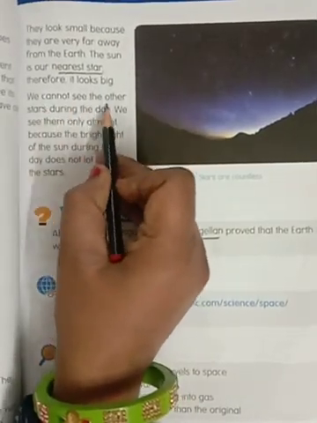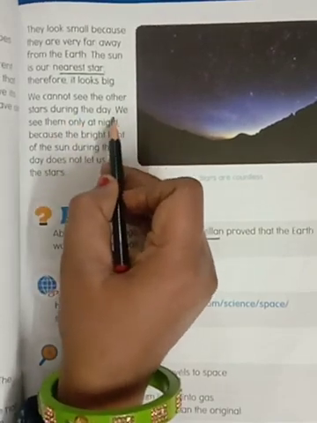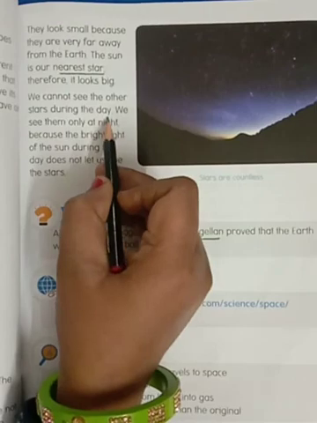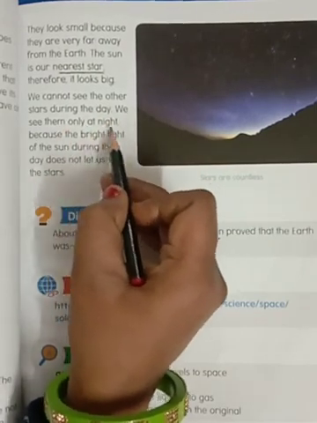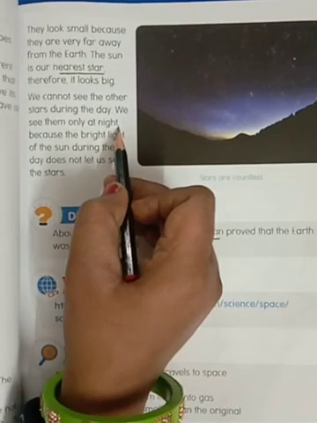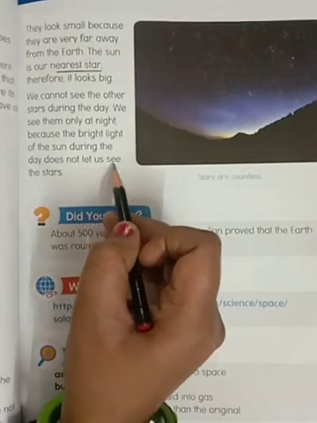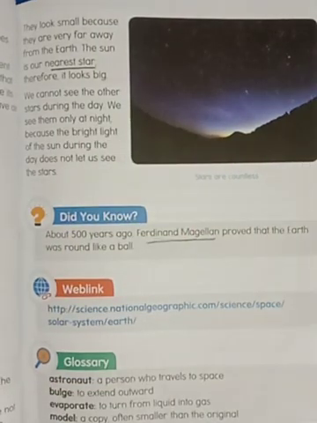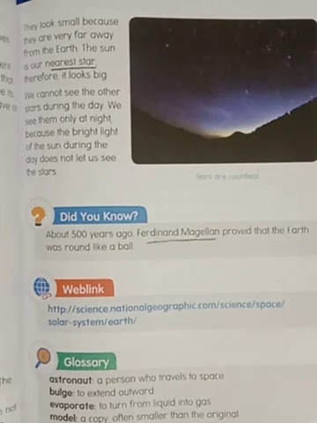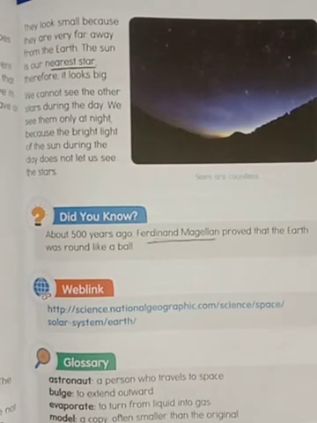We cannot see the other stars during the day. We see them only at night, because the bright light of the sun during the day does not let us see the stars, because the light of the sun hides the stars. So students, star and sun are huge balls of gases and they have their own heat and light, but the sun is seen during the daytime and stars are seen during the night time.